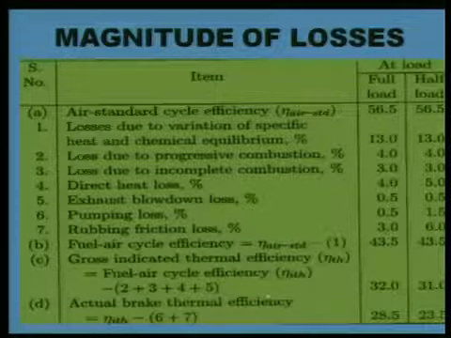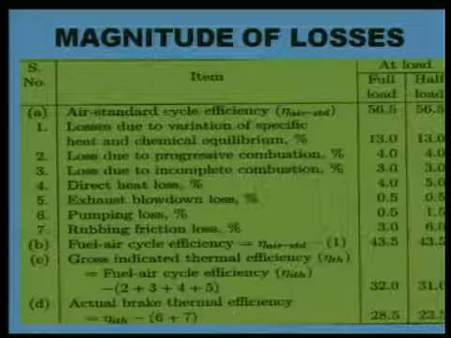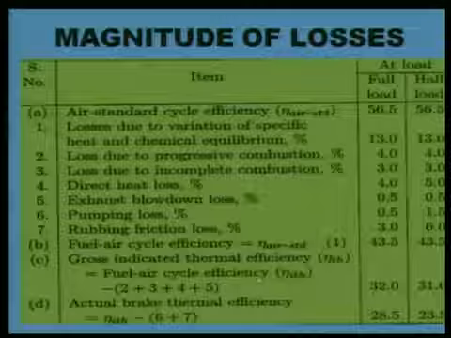The ratio of brake thermal efficiency divided by indicated thermal efficiency gives a very important term, known as mechanical efficiency. Mechanical efficiency is brake thermal efficiency divided by indicated thermal efficiency, and it is around 80%. So these are the differences between air standard cycle, fuel air cycle and actual cycle.